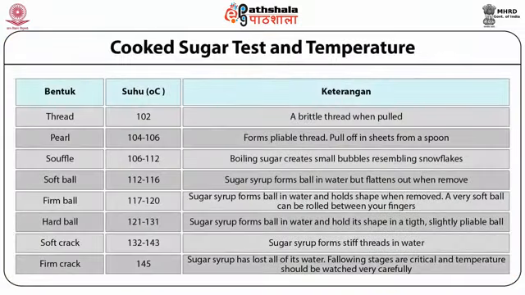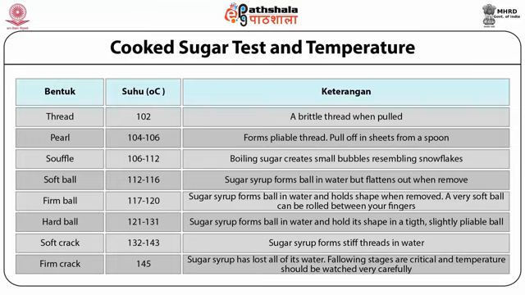Dear students, let's have a brief look over all the stages of sugar cookery. First is the thread stage. It comes at 106 to 112 degrees Celsius. The sugar concentration at this stage is around 80% and the syrup will form a loose thin thread. It is used for making sugar syrups.